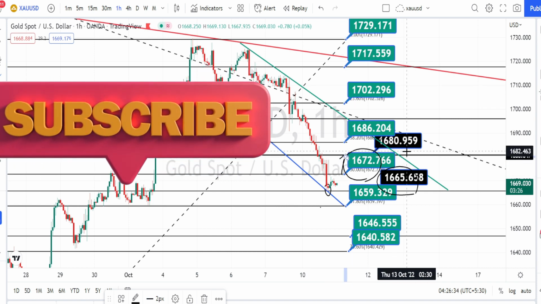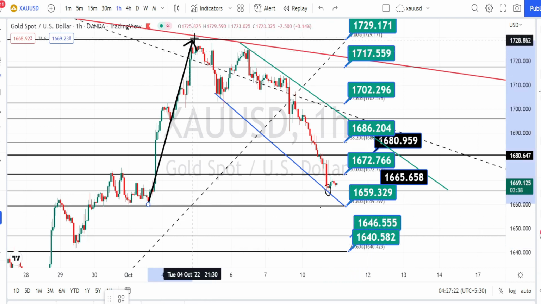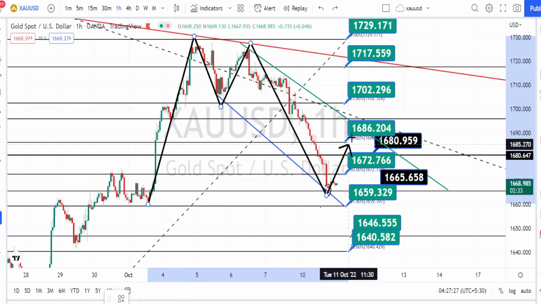Next level of resistance is going to be around 1680, 1686, 1702, 1717 and 1729. And if the price action breaks the support level of 1665, next level of support is going to be around 1659, 1646 and 1640. And since the price action has completed its double top pattern, we can expect a little bit of retracement to take place. But still it will not be a bullish trend reversal, it is only a bullish side retracement.